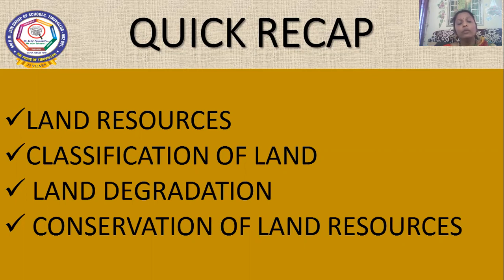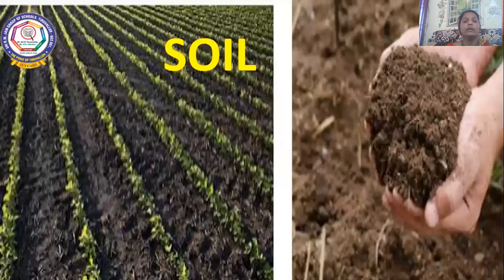In that we saw about the various classification of land, on the basis of fertility, on the basis of relief and development, then land use pattern, all that we have already read. Then next we saw about land degradation and the various methods of conservation of land resources. So today let's go to the next subunit, that is soil.